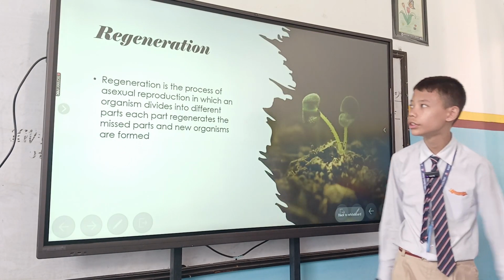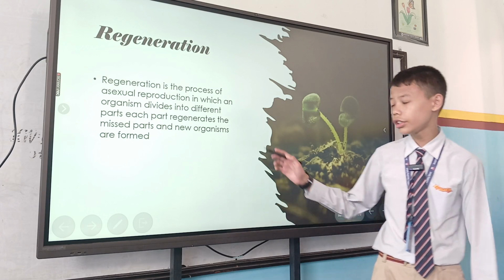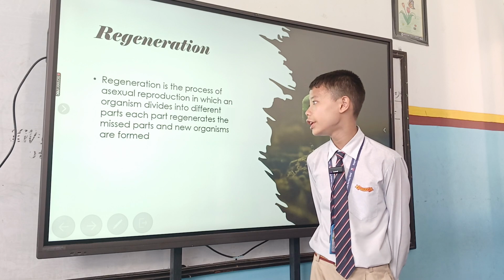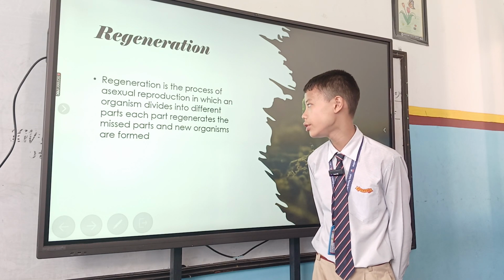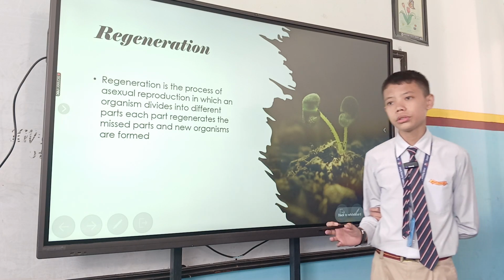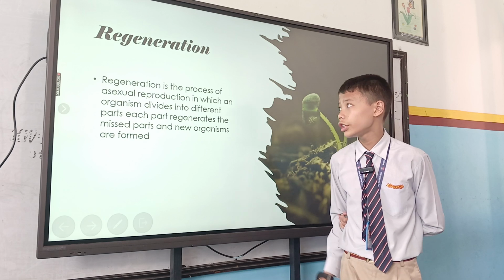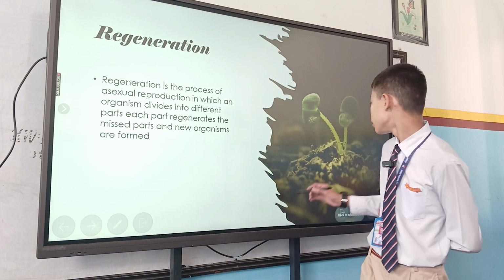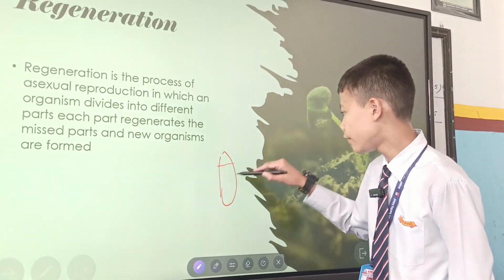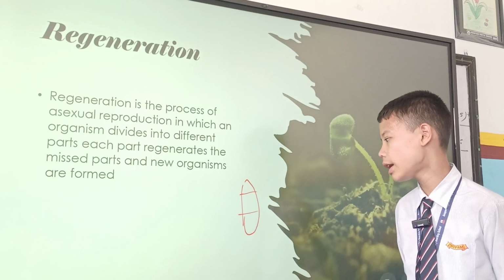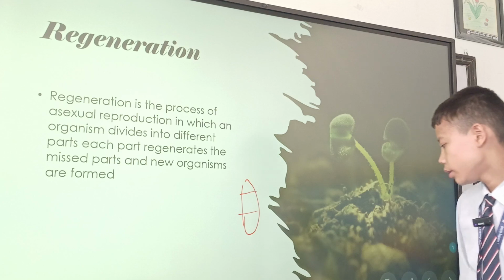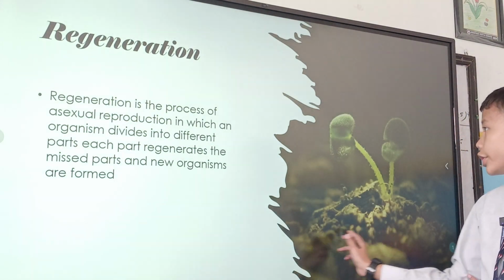The next process is regeneration. Regeneration is the process of asexual reproduction in which an organism divides into different parts. Each part regenerates the missing parts, and new organisms are formed. Planaria is one of the organisms that does regeneration to reproduce. A planaria can divide itself into three or more parts. Each of the parts grows into a new organism by regenerating. That's it for regeneration.